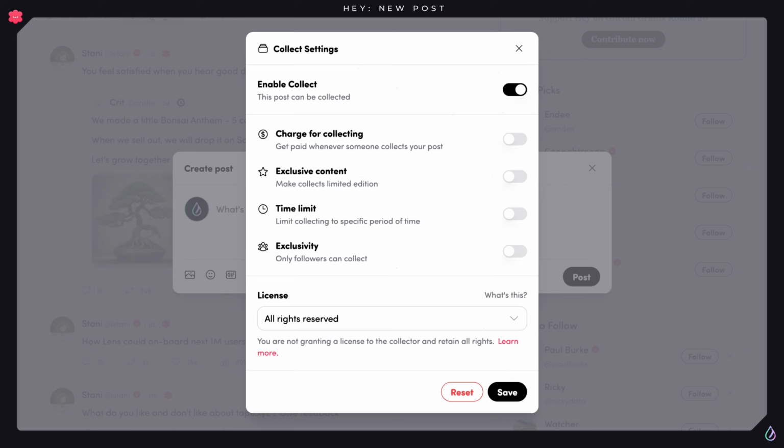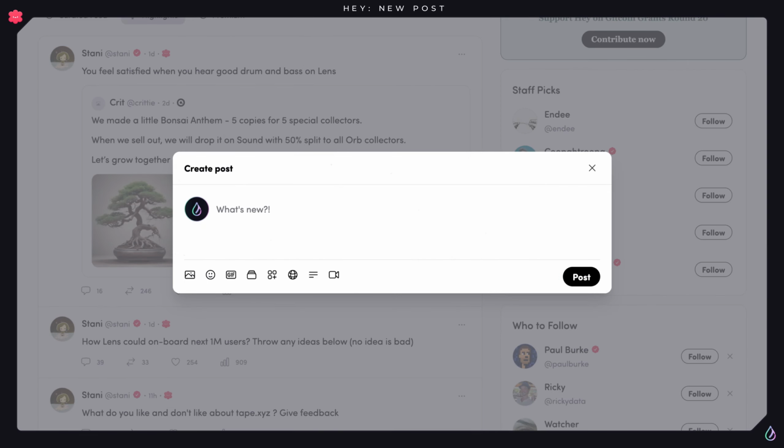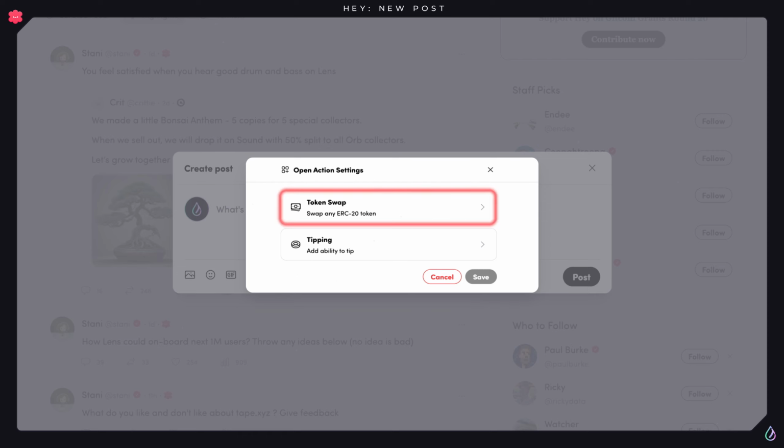There are several settings available once you make your post collectible. You're able to charge those who choose to collect your post, limit collectability editions and duration, or make it exclusively available to your followers. This feature enables you to perform swaps and receive tips as a content owner.